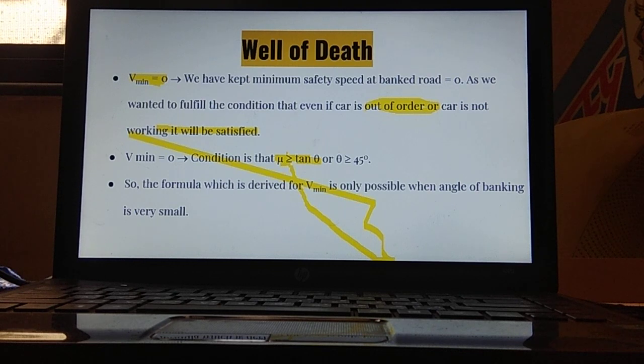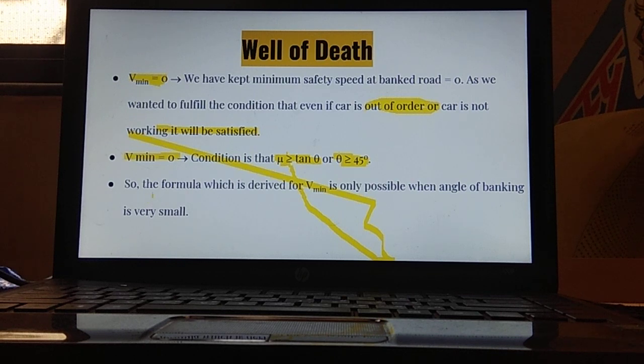Coefficient of static friction's value should be always greater than tan theta, and theta's value, or the angle of banking, should be greater than or equal to 45 degree. If the angle of banking is less than 45 degree, then this condition will not be possible, meaning the vehicle will not be able to rest. We will try to understand V min equal to 0 again in the next two slides.